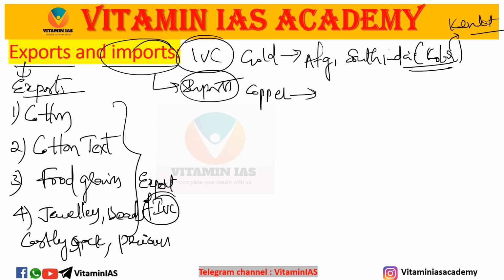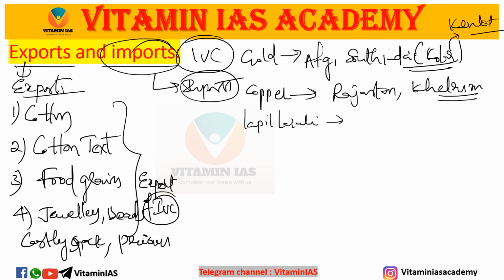Copper from Rajasthan, the Khetri mines. Then lapis lazuli. Lapis lazuli from Afghanistan. The place is called Badakhshan. Lapis lazuli.